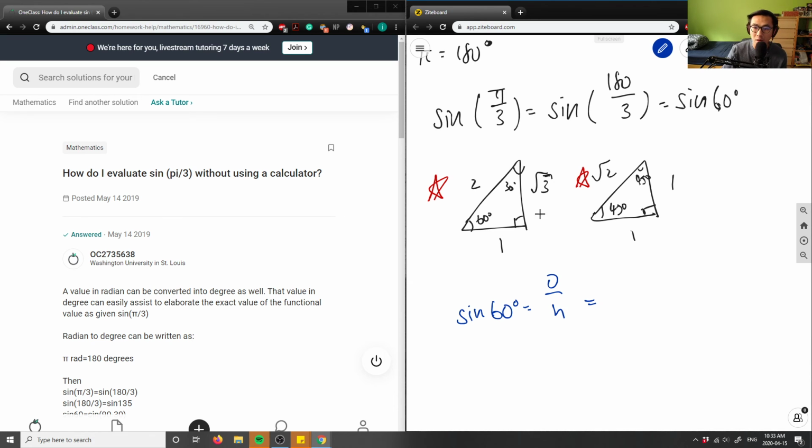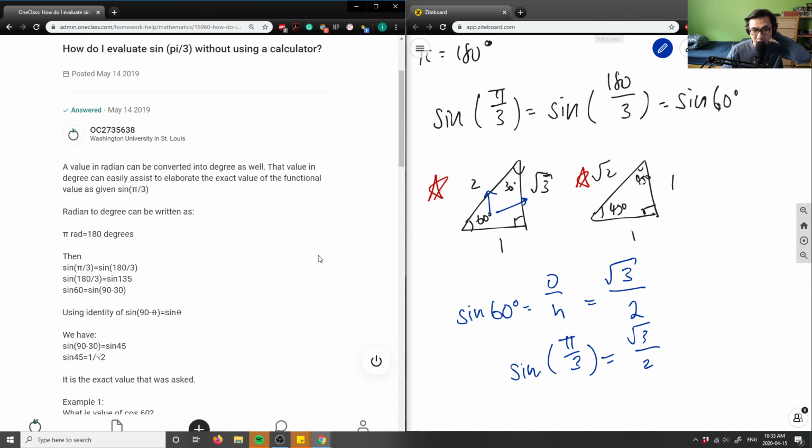The opposite of 60 degrees here is √3, and the hypotenuse here is 2. Therefore, converting back to radians, sine pi over 3 equals √3 over 2. So this here is my exact value of sine pi over 3.